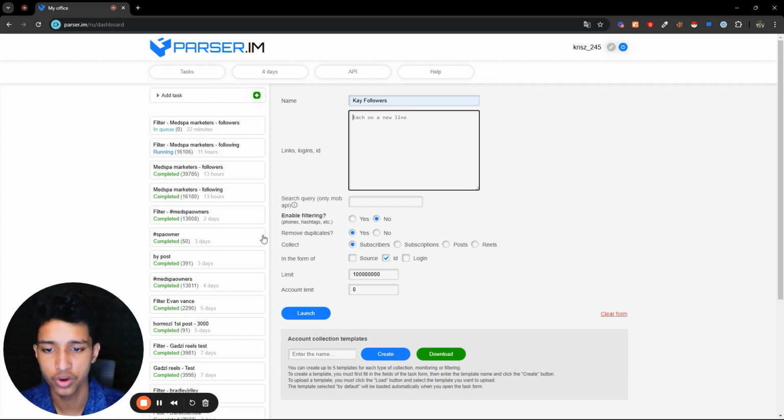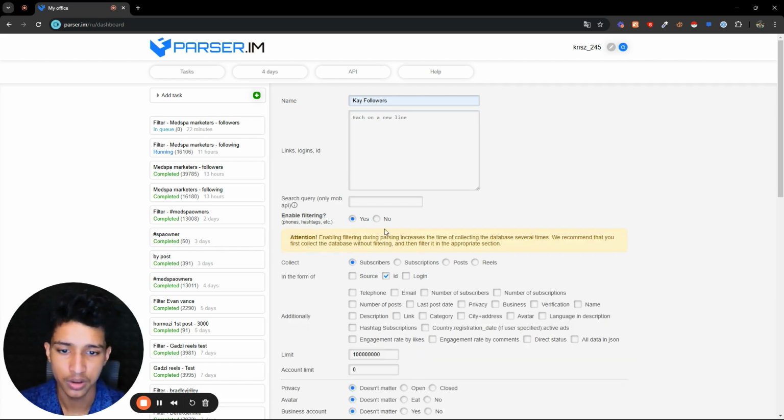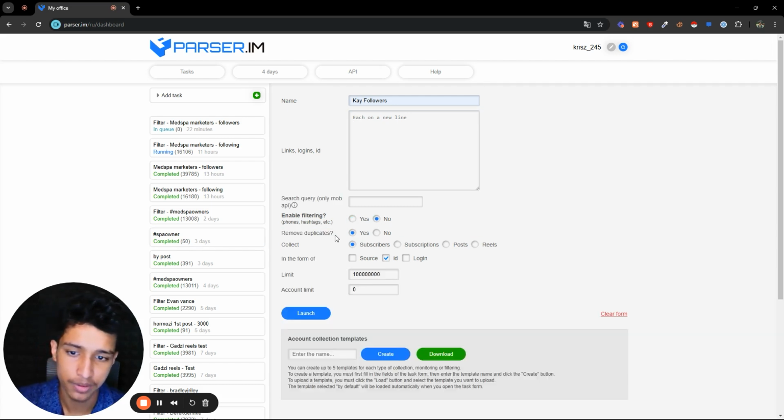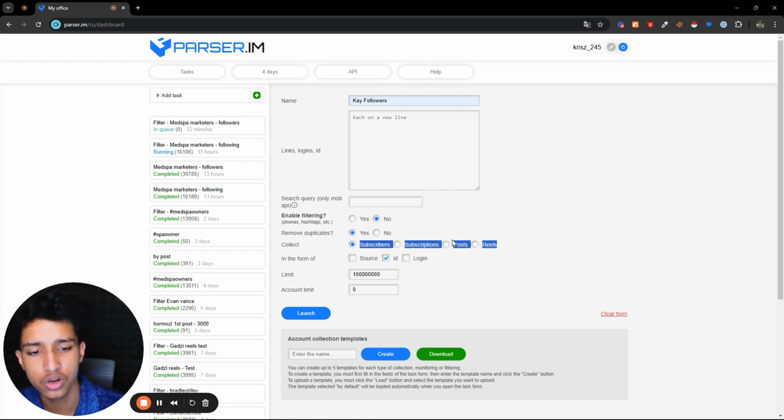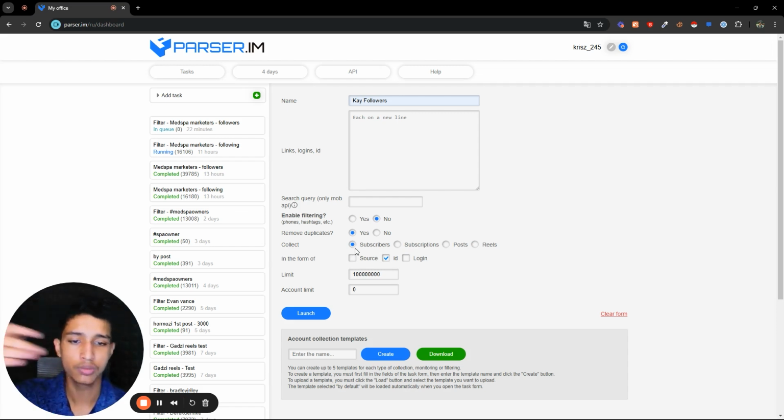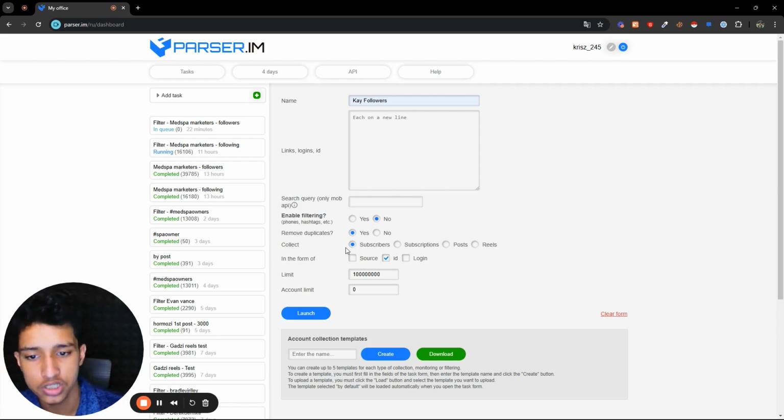Enable filtering, I just keep it on no. Remove the duplicates, I just keep it on yes, because I don't want a lot of duplicates. And I just go on collect, and this is very important. You have to make sure that you ignore posts and reels, and you only select either subscribers or subscriptions. It's very important, because subscribers means followers, and subscriptions means following.